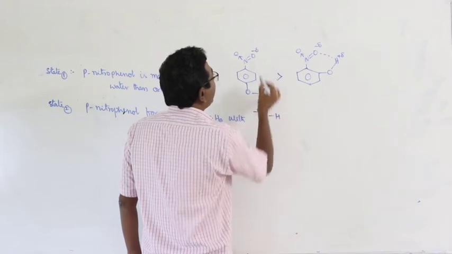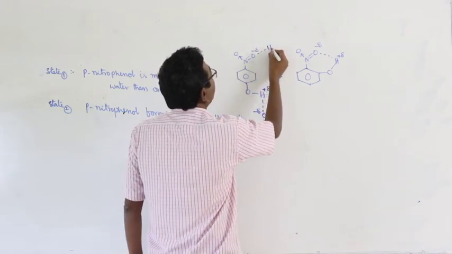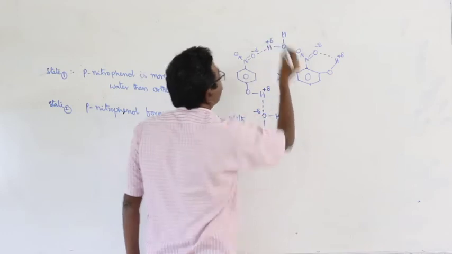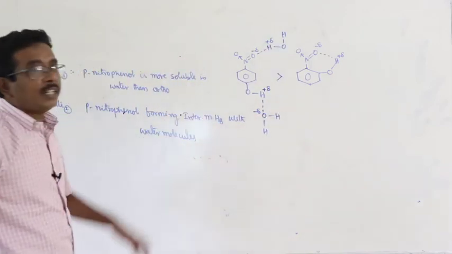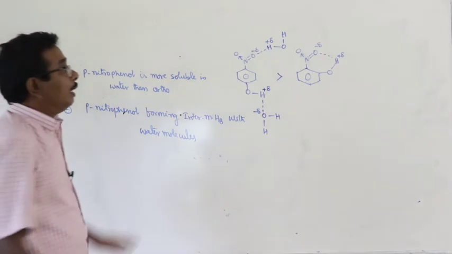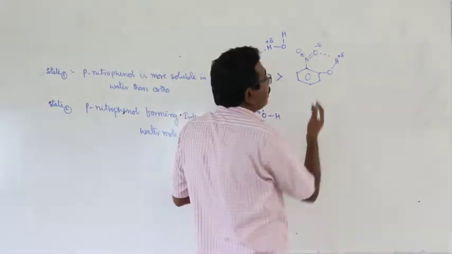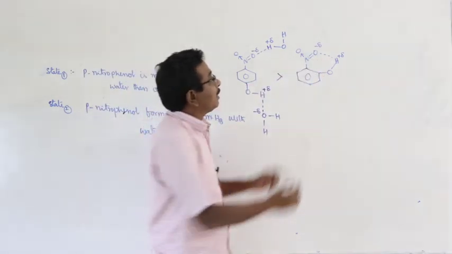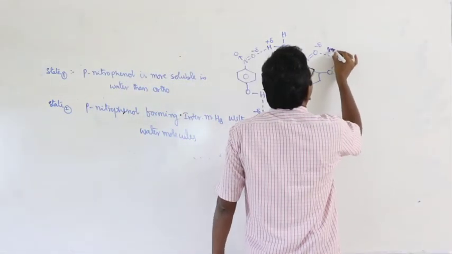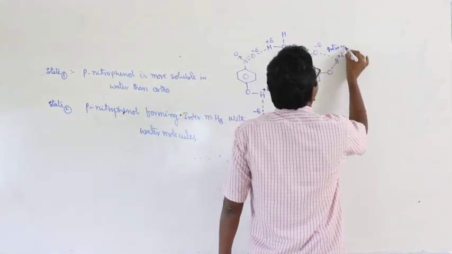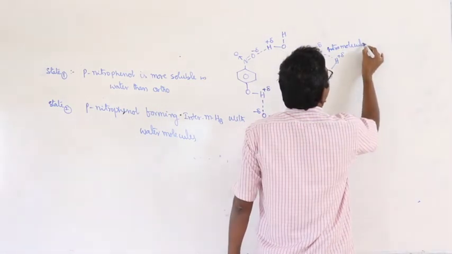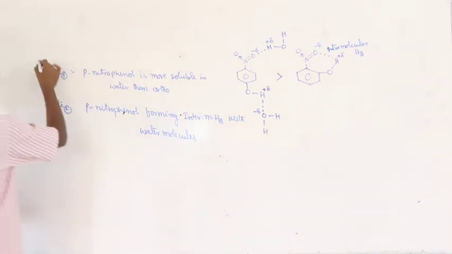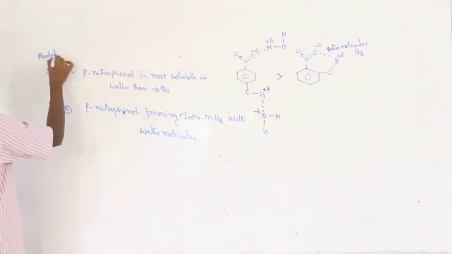Here, due to formation of intermolecular hydrogen bonds with water molecules, paranitrophenol is readily soluble in water. But in case of orthonitrophenol, the solubility is very less. Why? Due to presence of intramolecular hydrogen bonds. This is the first model, model 1.